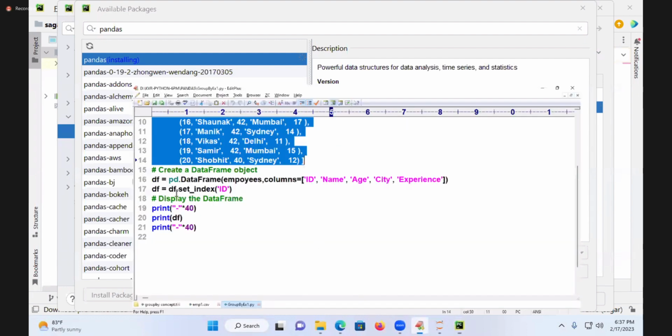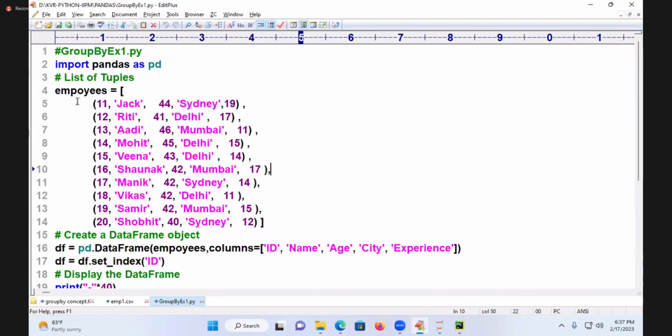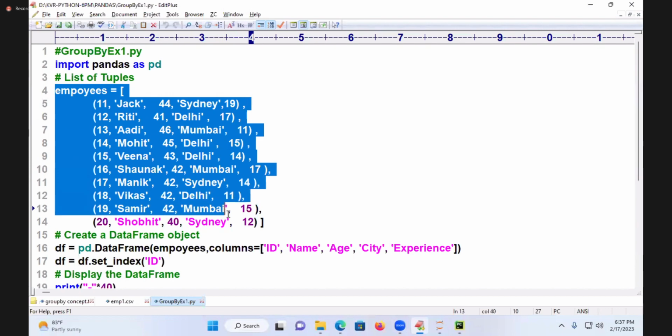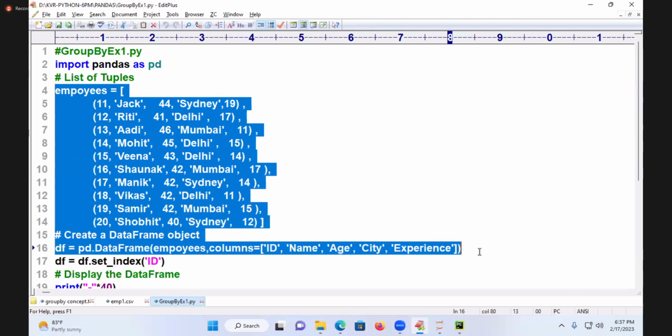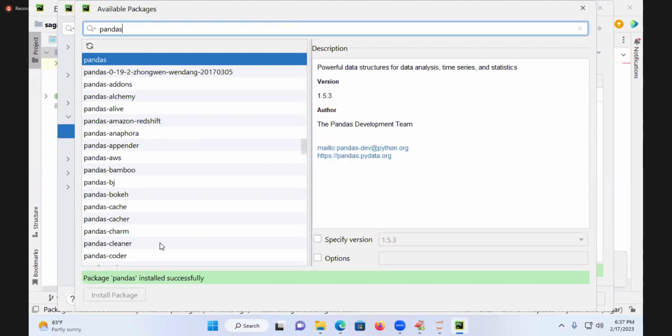So meantime, I'll continue this example. I'll continue the same thing and I will get this example in PyCharm itself. It is still installing. Installed successfully.